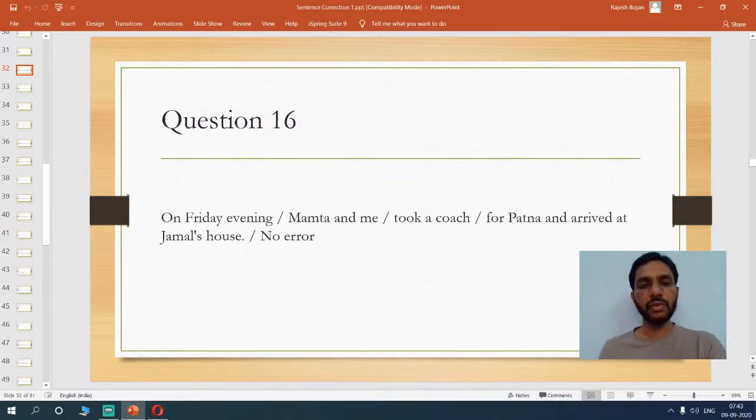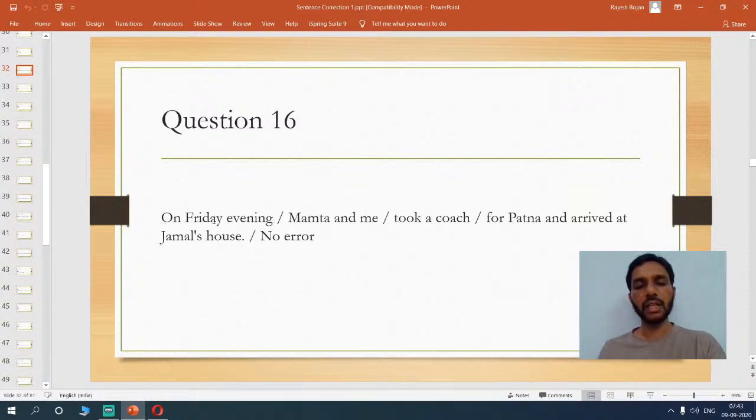On Friday evening, Mamta and me took a coach for Patna and arrived at Jamal's house. When we look at this sentence, we understand that there is an error in the second part of the sentence. You can watch the cursor. When we say days, we use "on", and we are talking about Friday evening. So there is no construction or grammatical error in the first part.